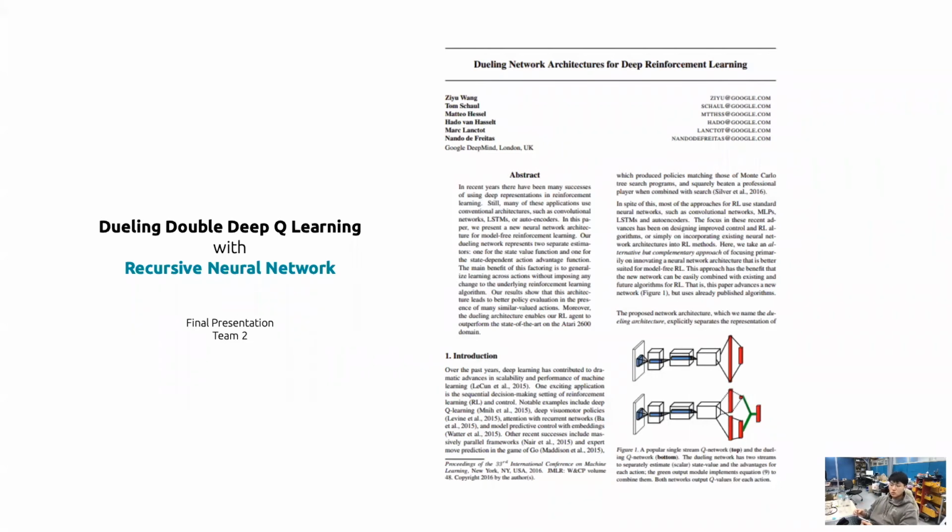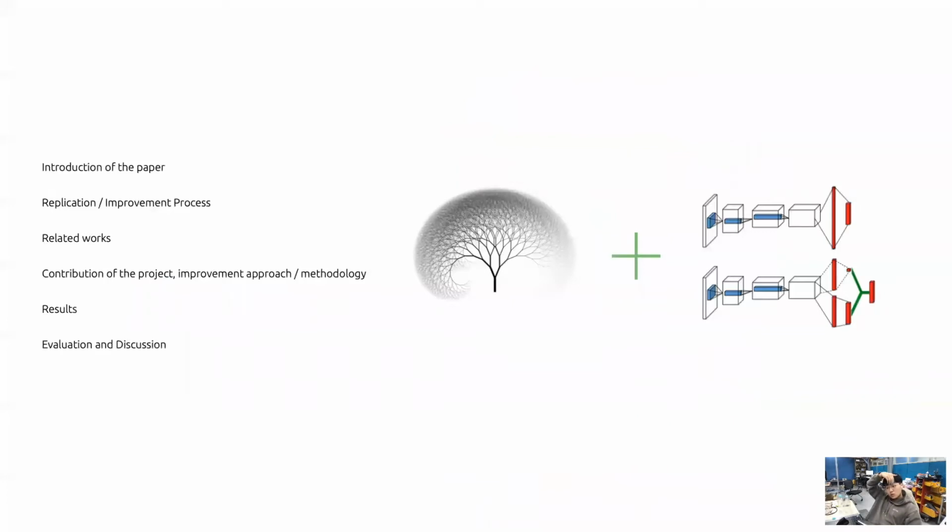Hello everyone, we are Team 2 presenting our final presentation of dueling double deep Q-learning with recursive neural network. The paper will start with the introduction of the paper, replication improvement process, related works, contribution of the project, improvement approach, methodology, results, evaluation, and discussion.